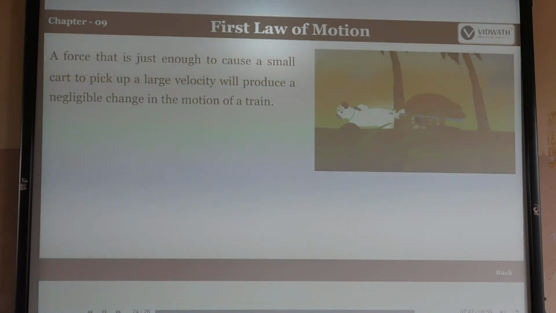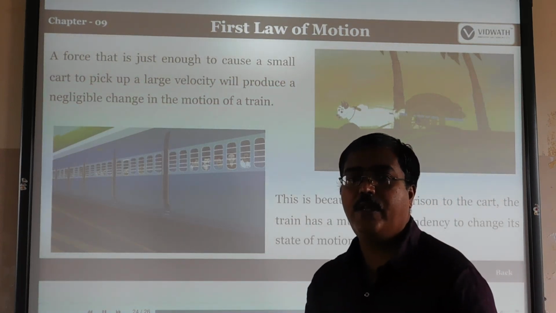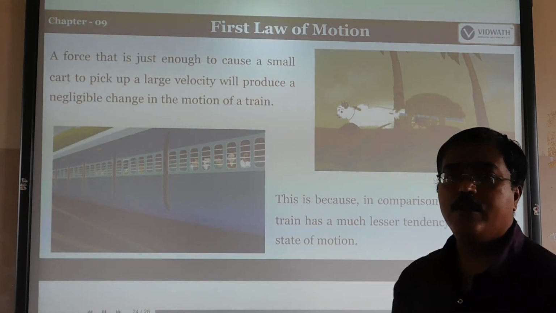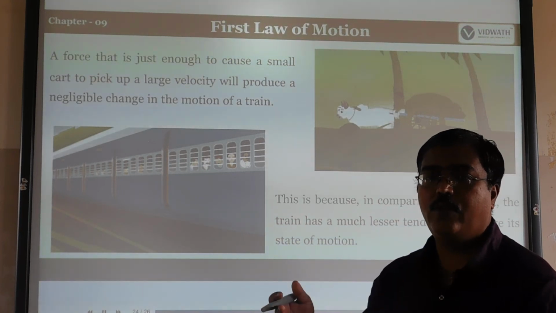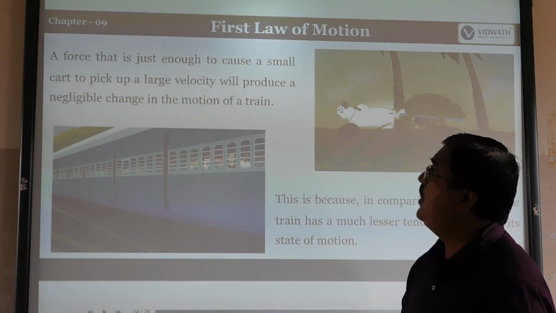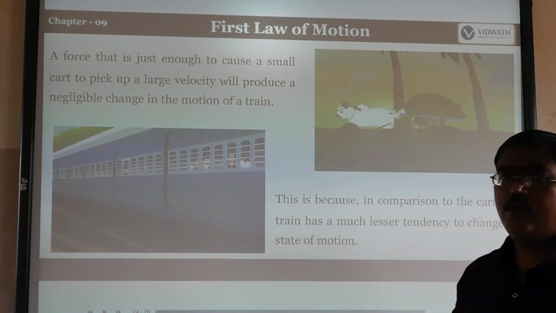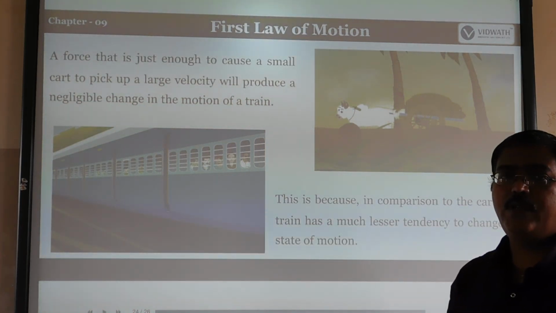A force that is just enough to cause a small car to pick up a large velocity can produce a negligible change in the motion of a train. So only a force that is just enough. When a train is traveling and we apply the brake, maybe it goes 3 or 4 kilometers and then it comes to a resting position, is it? So a force that causes a small car to pick up a large velocity causes a negligible change in the motion of the train. It means only a small variation in the speed.